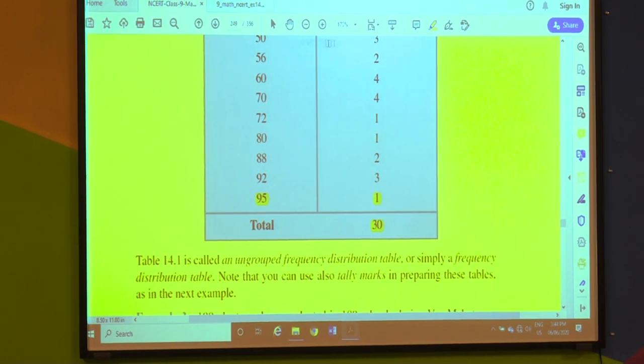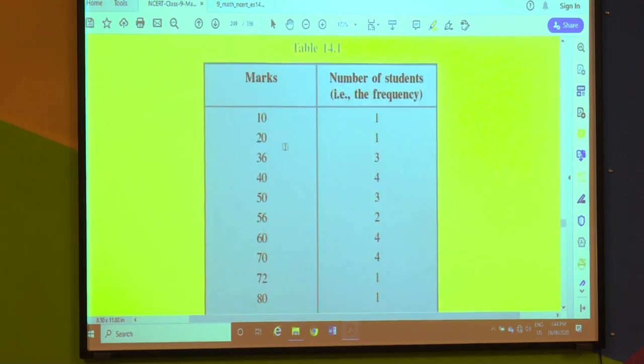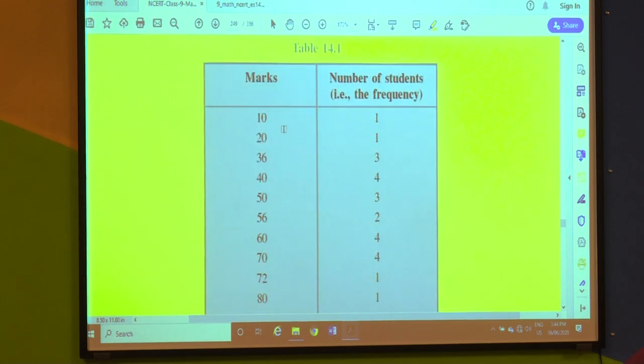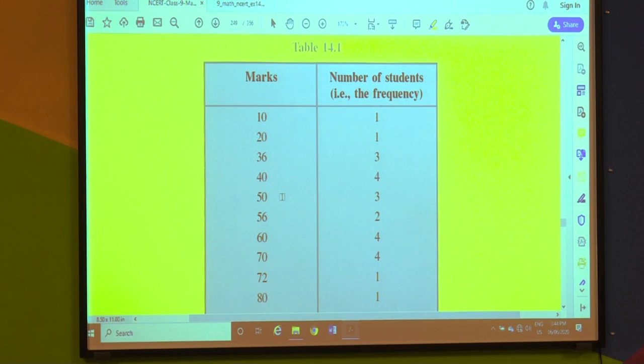This table above is an ungrouped frequency distribution table. Why ungrouped? Because whatever marks are scored by the students, all those are recorded separately: 10, 20, 36, 40.